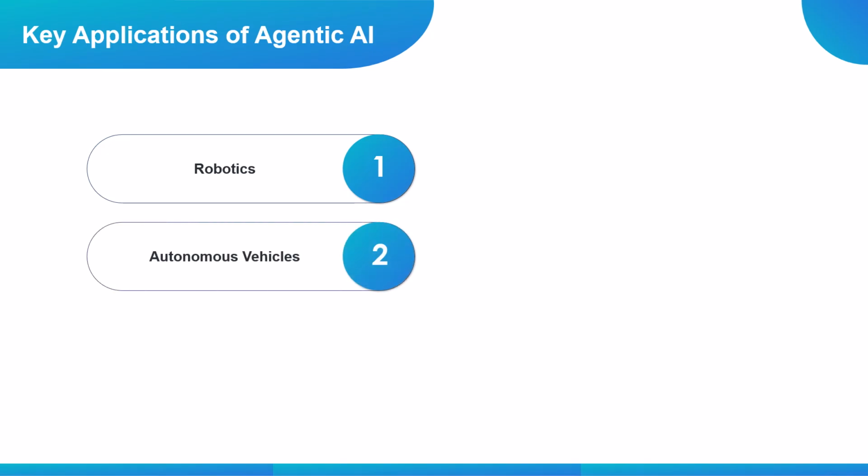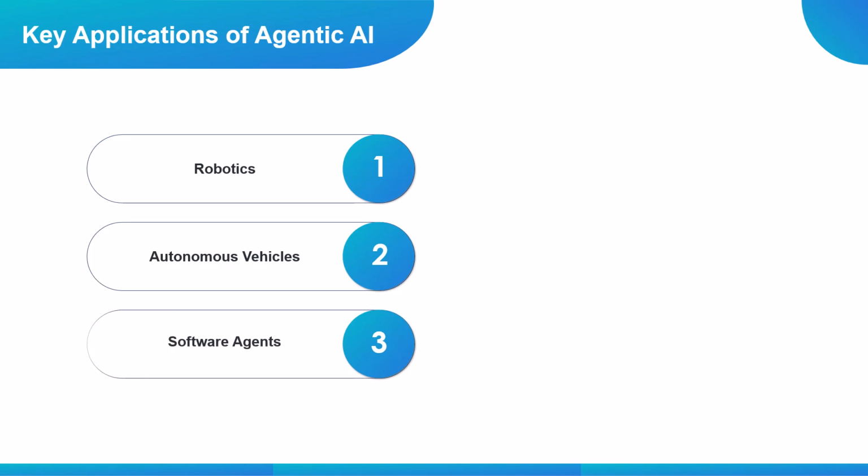Now let's look at where agentic AI is being applied today, and this is where theory meets real-world impact. Take robotics, for example. Agentic systems allow robots to sense their surroundings, reason about changing conditions, and act autonomously. Instead of just following fixed instructions, they adapt in real time. Move to autonomous vehicles. These systems constantly process data from cameras, sensors, and maps to make split-second driving decisions. The agent evaluates risks, predicts movement, and chooses the safest path forward.